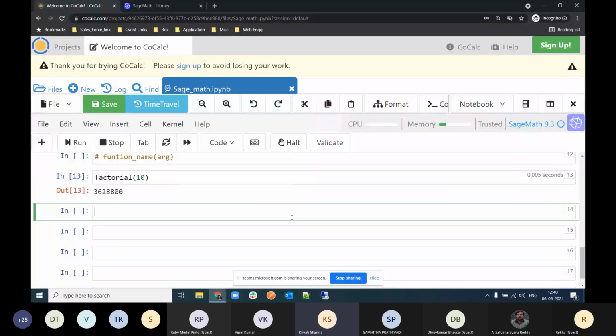So what we have to do, Rekha, can you please type prime here? All of you also try, other participants also. Now, to know which operations I can perform in Sage regarding prime numbers, press the tab key on your keyboard.